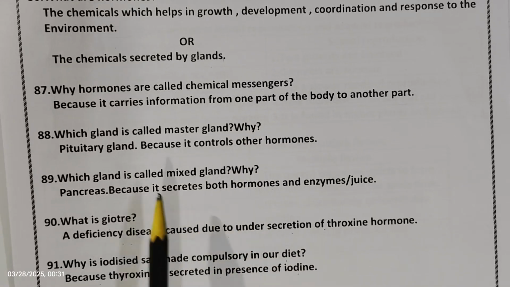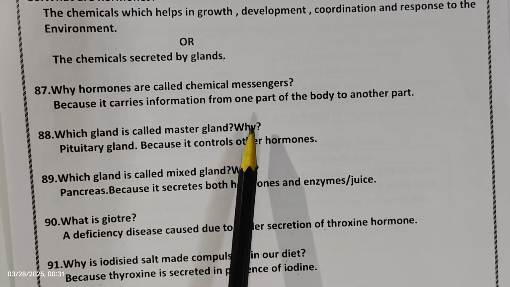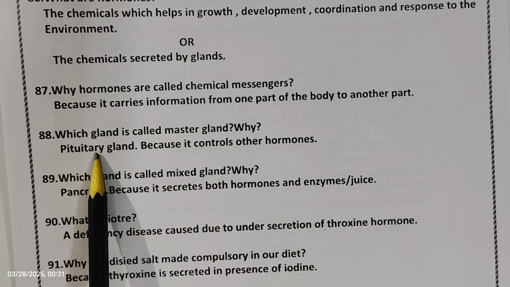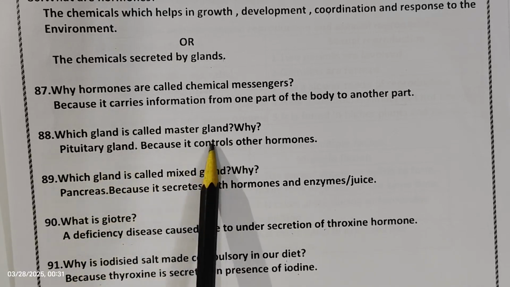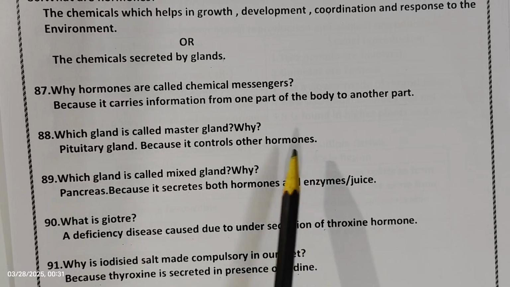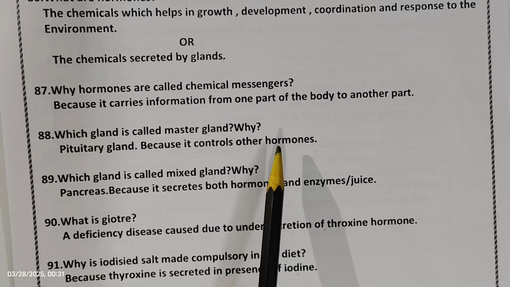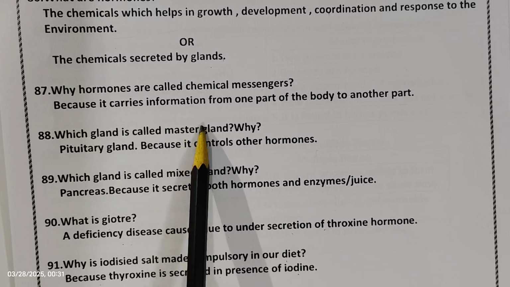So the next question, which gland is called master gland? Why? Pituitary gland is called as master gland because it has a control over all other glands' secretion. So hence pituitary is called as master gland.